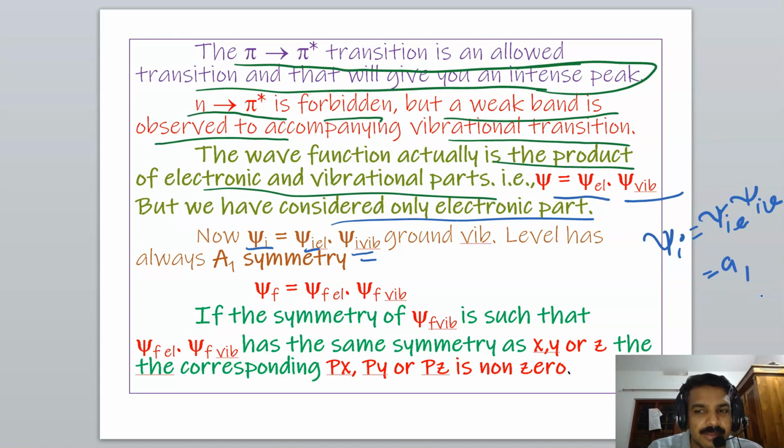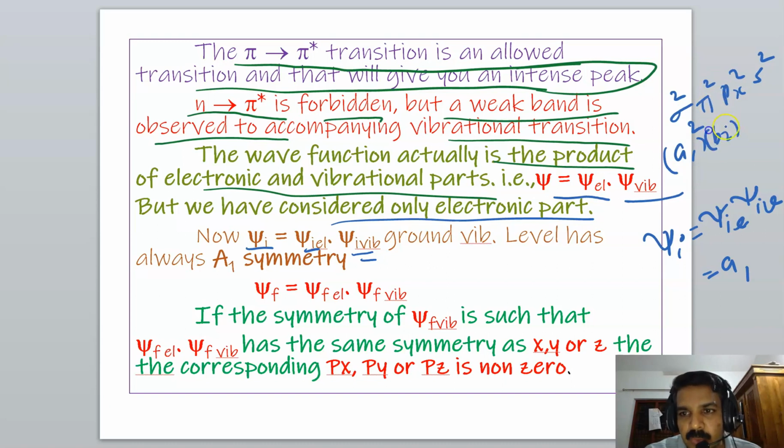In the previous slide we studied that psi I is sigma 2 pi 2 px2 s2. Sigma is A1 symmetry, so A1 raised to 2; pi 2 is B2 symmetry, B2 raised to 2; px2 is B1 raised to 2, which is A1 raised to 2. This is A1 into A1 into A1 into A1, which is equal to A1. So psi I electronic is A1.